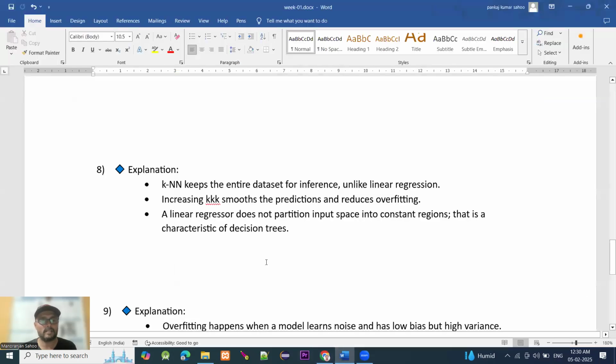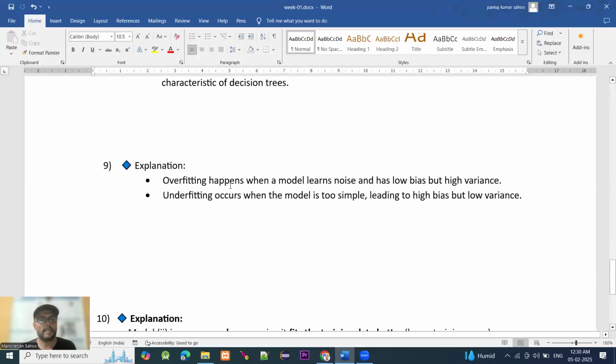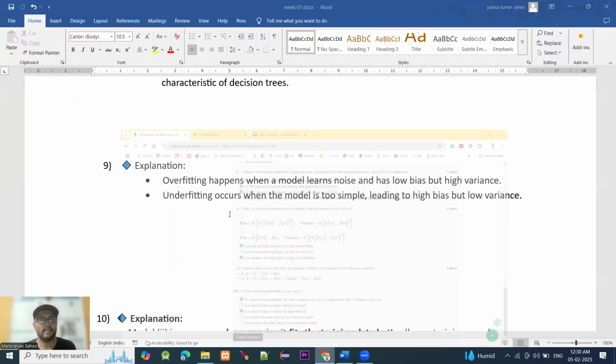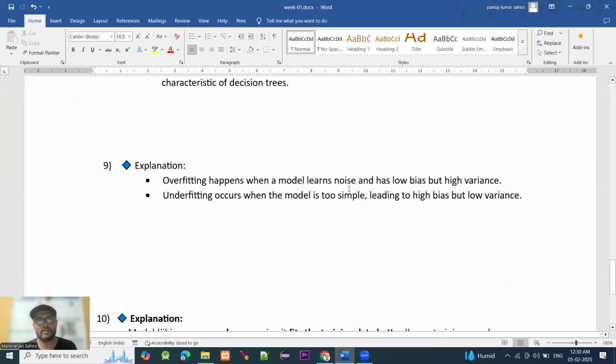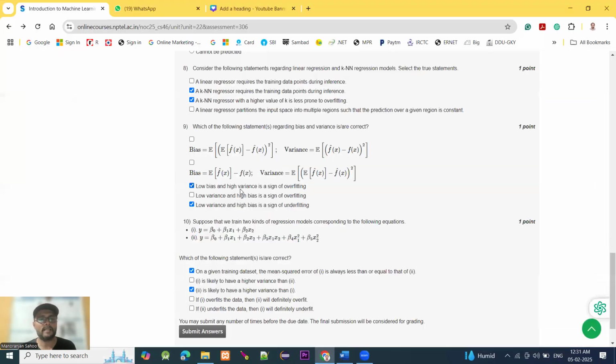See, in the explanation for question number 9, overfitting happens when a model learns noise and has a low bias but high variance. Underfitting occurs when the model is too simple, leading to high bias but low variance. So here we choose high variance as a sign of overfitting, and high bias with low variance as a sign of underfitting. Option A and C.